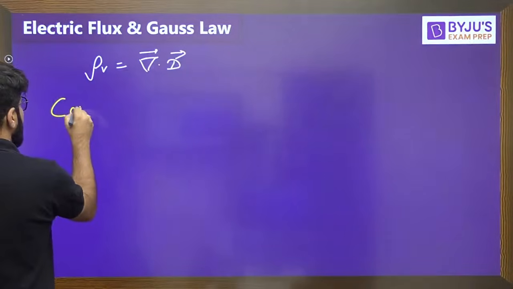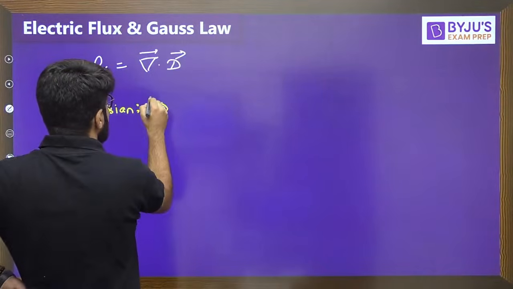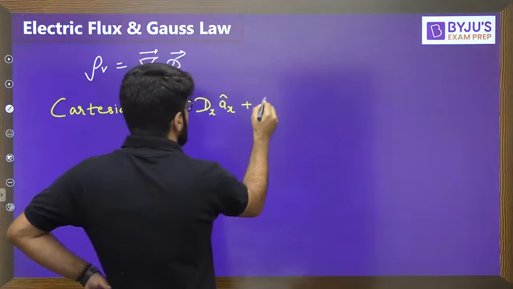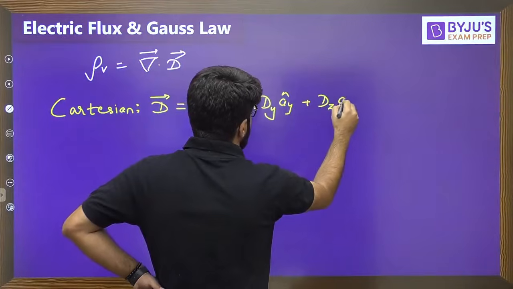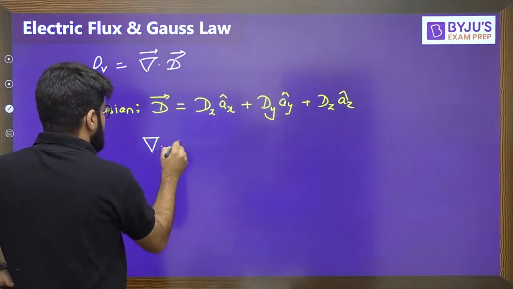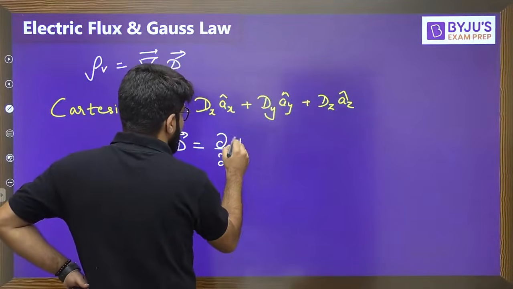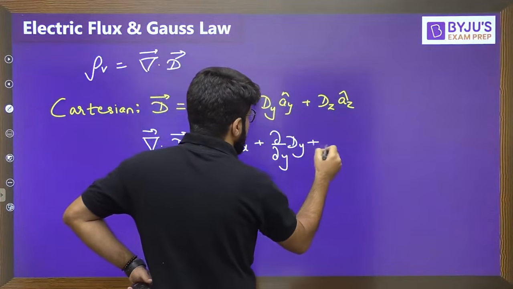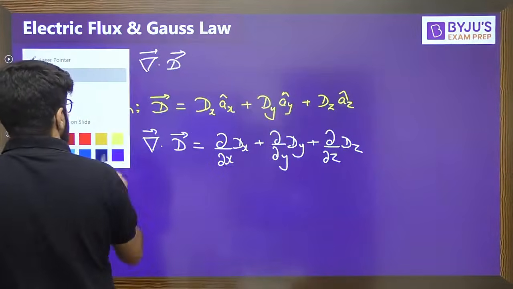For that, the vector given to you can be in Cartesian form. In Cartesian form, you write the vector broken into x, y, z components: Dx ax plus Dy ay plus Dz az. What is del dot D? It is simply given by del by del x of Dx, plus del by del y of Dy, plus del by del z of Dz.